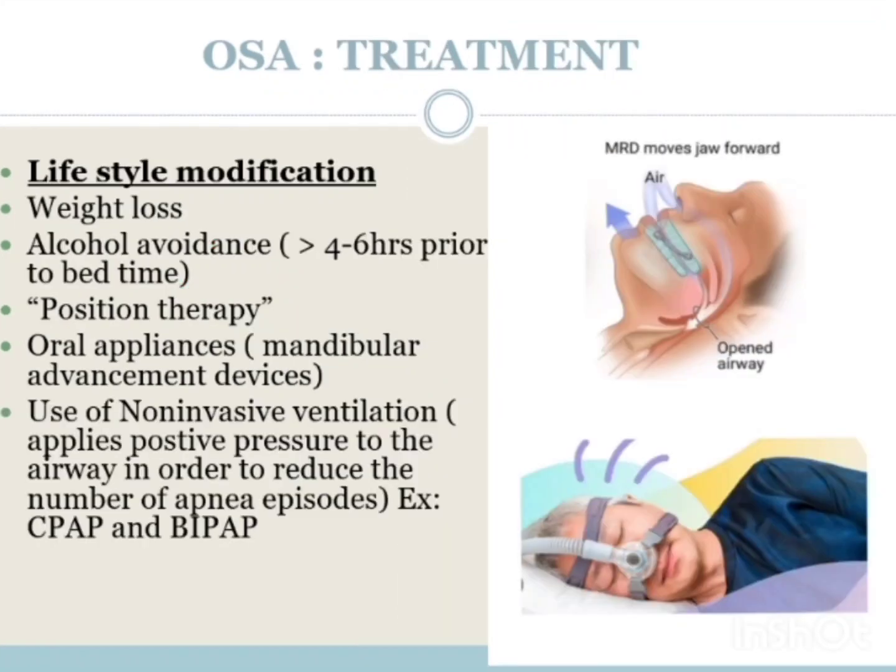How to treat OSA? Lifestyle modification, weight loss. It is an important risk factor for getting OSA. Alcohol avoidance is also important, especially 4 to 6 hours prior to bedtime. Positional therapy, which just means sleeping on the side instead of sleeping supine or lying flat, is going to reduce